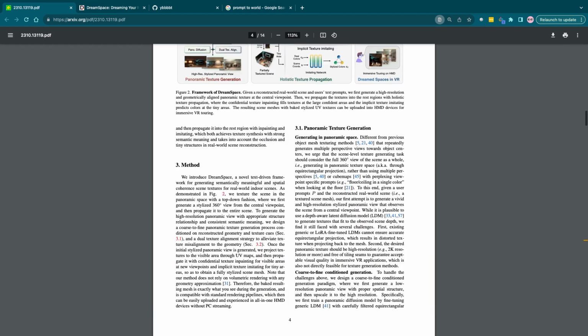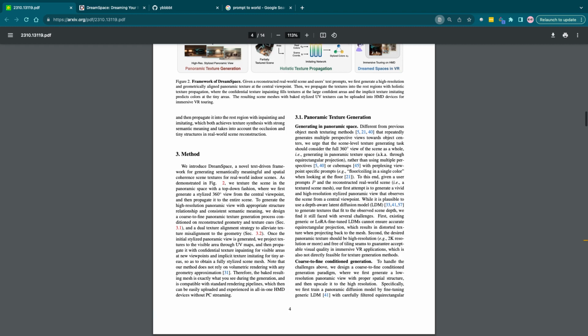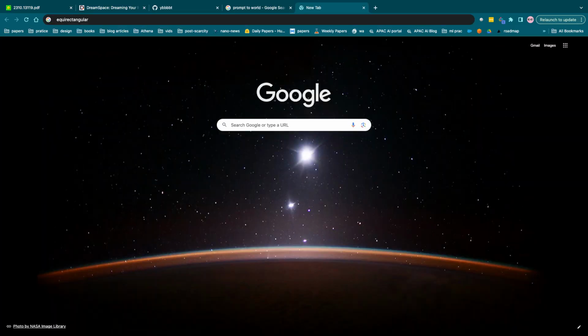So generating in panoramic space, we argue that scene level should consider the full 360 degree view of the scene as a whole, generating a panoramic texture space, aka through equirectangular projection. What does this word mean?